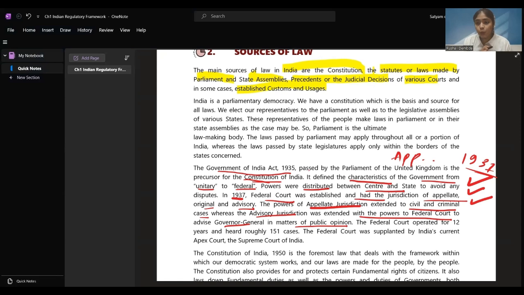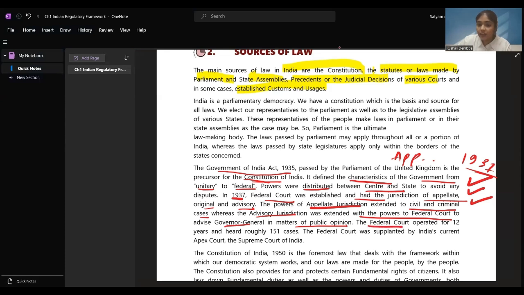Suppose there's a dispute about construction of some building. This is a public opinion matter where people are arguing and they want a decision in favor of the public, or the people are arguing on matters of construction of a temple or some building. Then this becomes a public opinion question. In such cases, the advice will be given by the federal court to our Governor General. The federal court operated for 12 years.